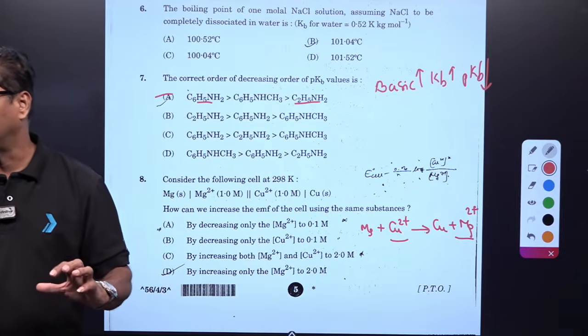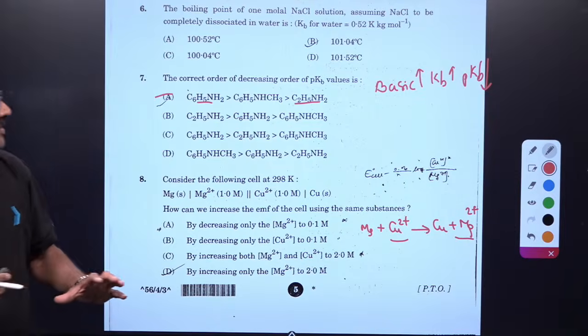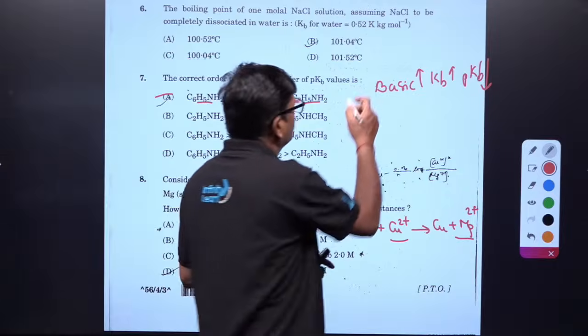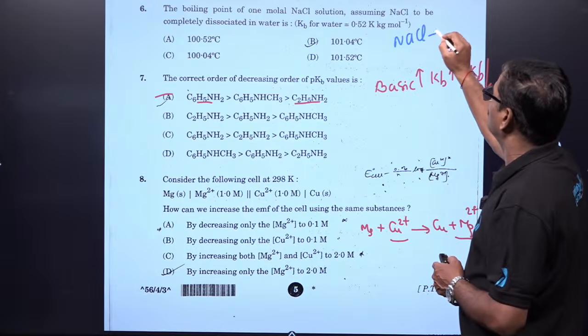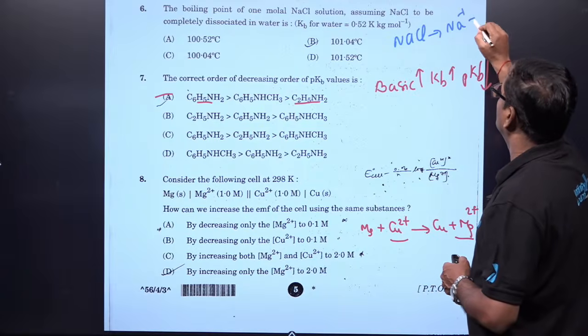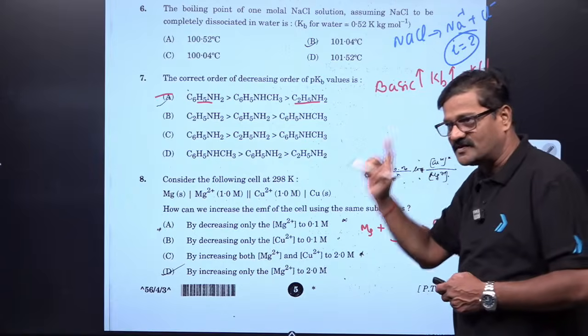So the set was easy but moderate and lengthy. Can alpha of dissociation be more than 2? No, no. When sodium chloride dissociates, it gives rise to sodium plus and Cl minus. i is equal to 2 only if it is 100% dissociated.